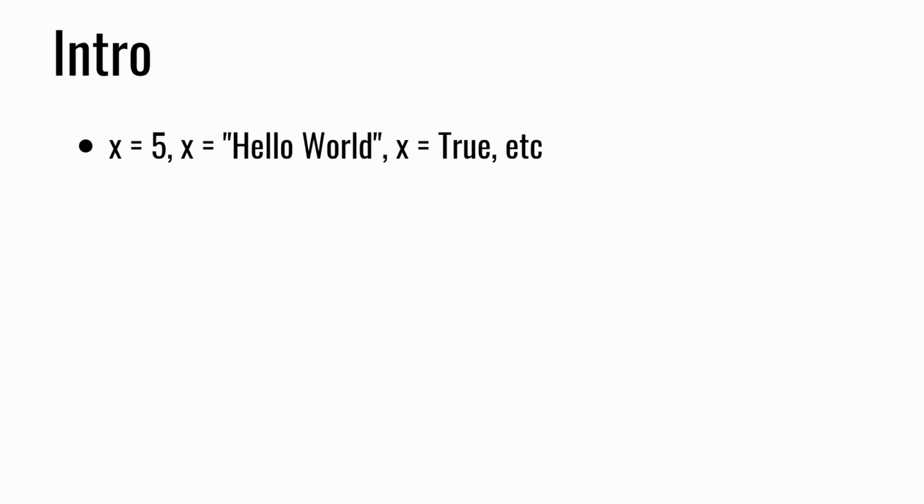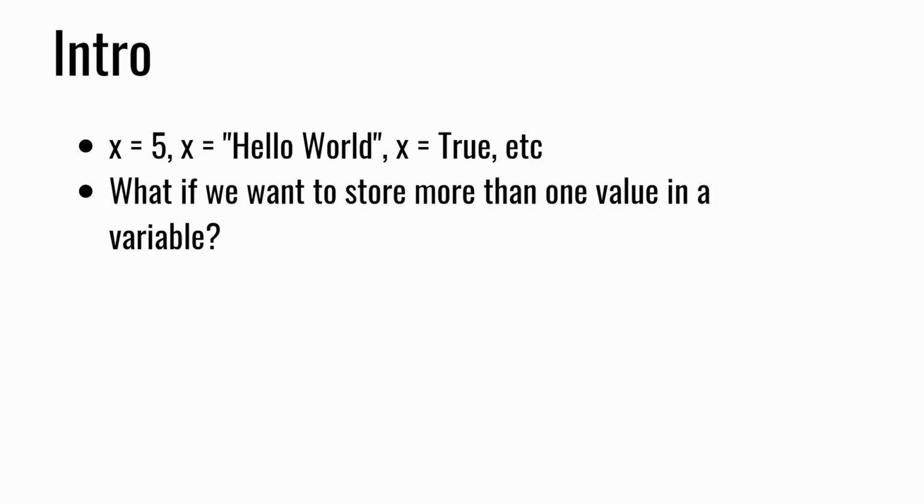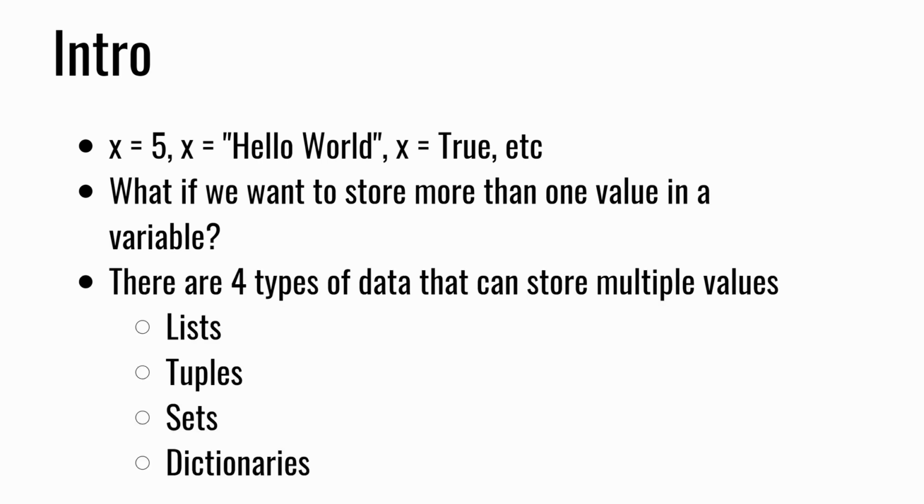There are many times in coding, however, that we find the need to have variables that store more than one value. For instance, what if you wanted a variable that could hold all of your friends' names in it? We'll need a variable that can store multiple values for that, and that's where we're going with today's episode. We have 4 types of data in Python that can store multiple values in it, and I'm going to go over each one. They all share similarities to some degree.